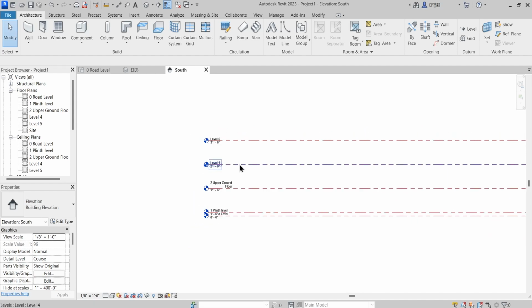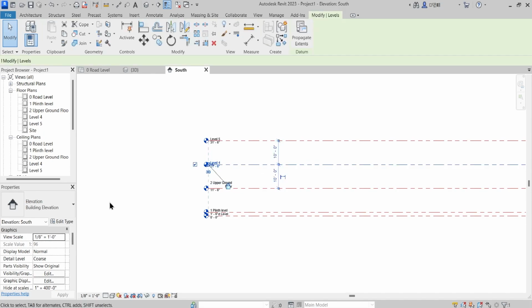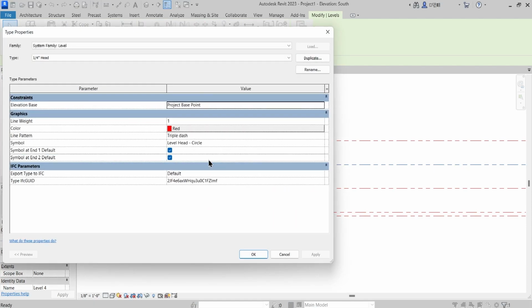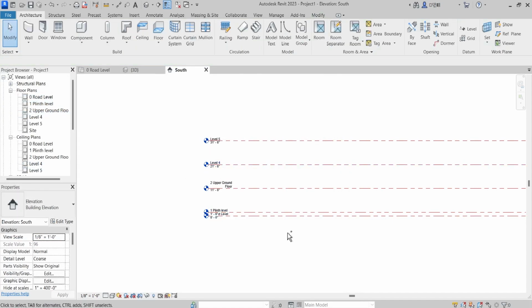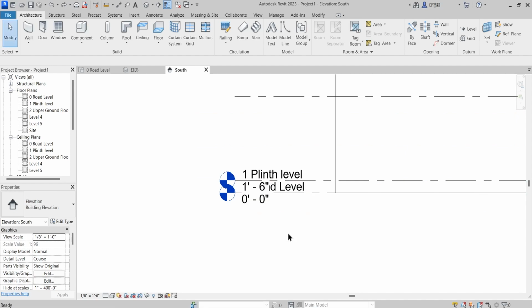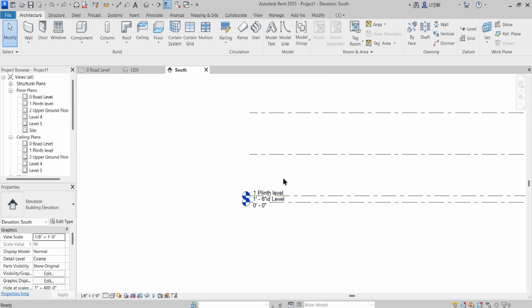Okay, now one thing to notice is that the changes we did directly into this level 1/4 inch head mean that you have messed with the system family. The system family, the particular typology that was decided by Revit, you have messed with it. So what you need to do in this case is that I will just press undo until I get to what it was.